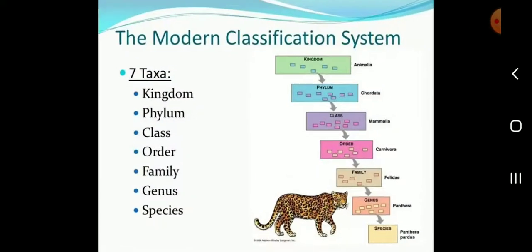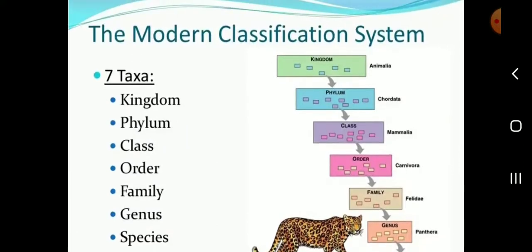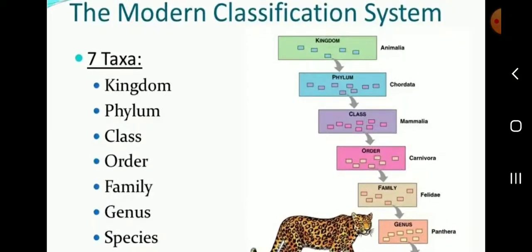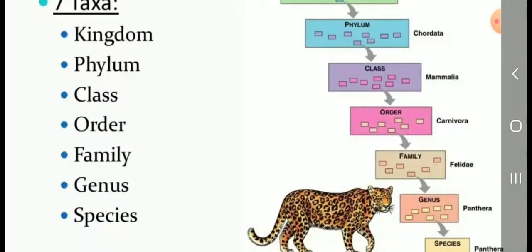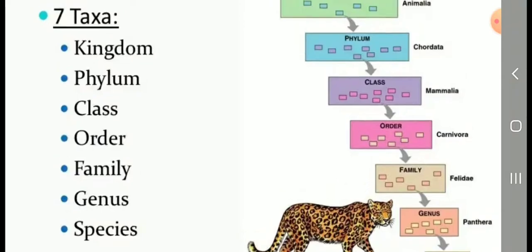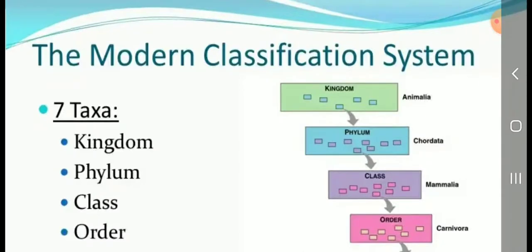Okay. Next, students, the modern classification system. I already told you, but once again, the modern classification system. Listen, students. There are 7 taxa: kingdom, phylum, class, order, family, genus, species. That is the classification system.